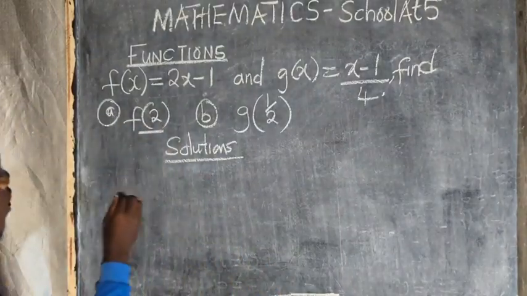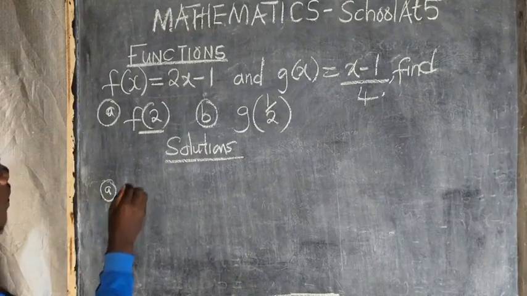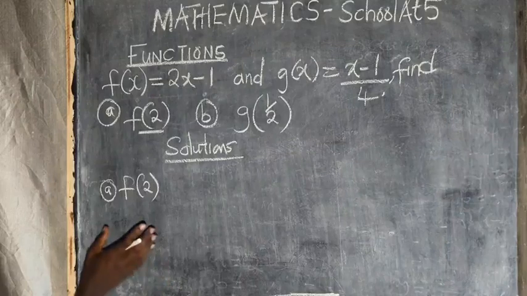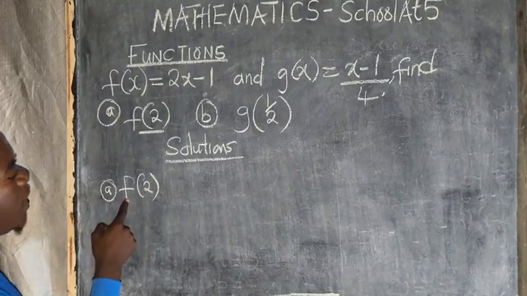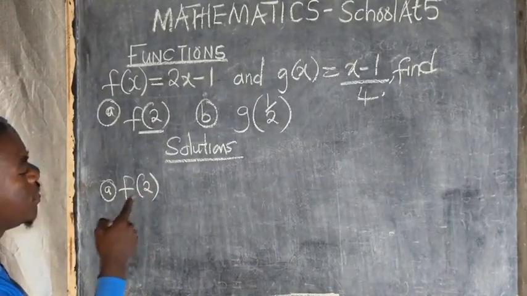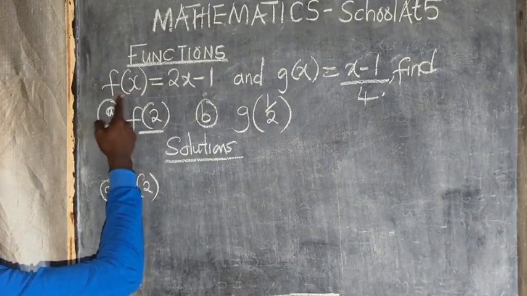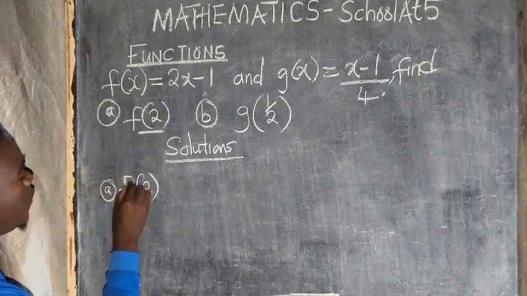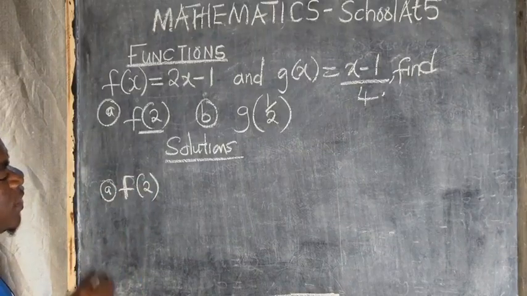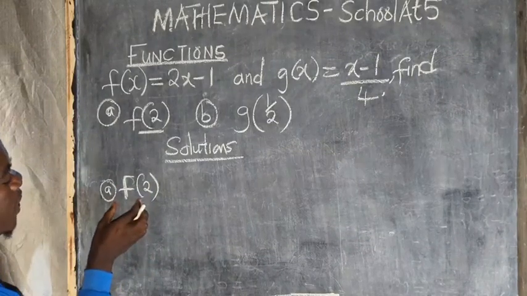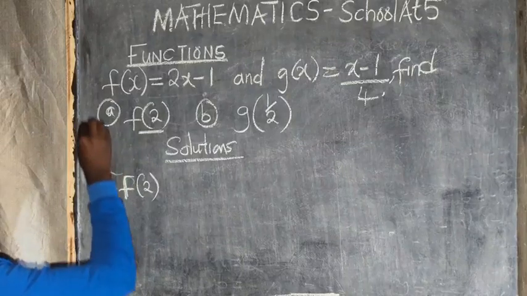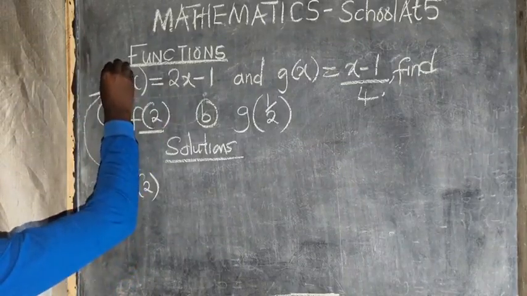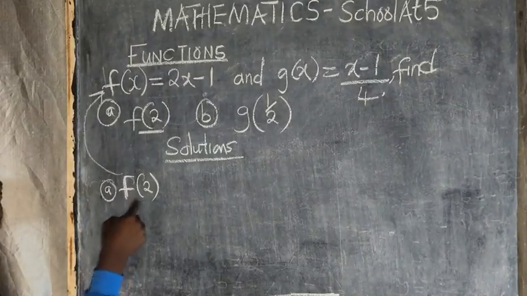So now, the first question, we want to find f of 2. If you don't know how to pronounce this, this is called f of 2. This is f of x. So you ask yourself, where is the function f coming from? It's coming from the original function. You were told f of x, here f of 2.